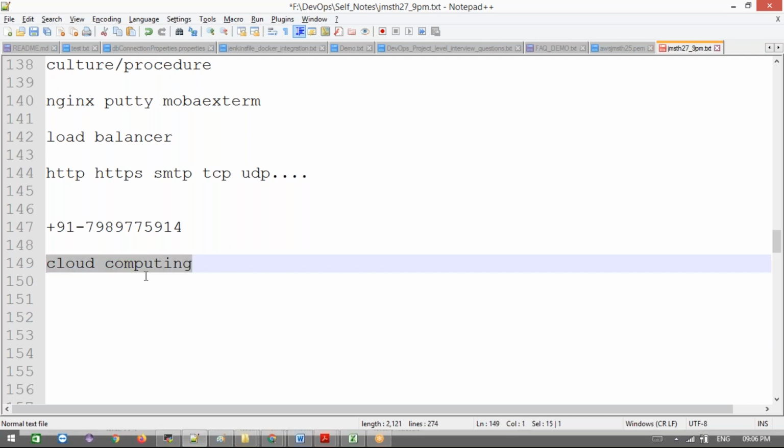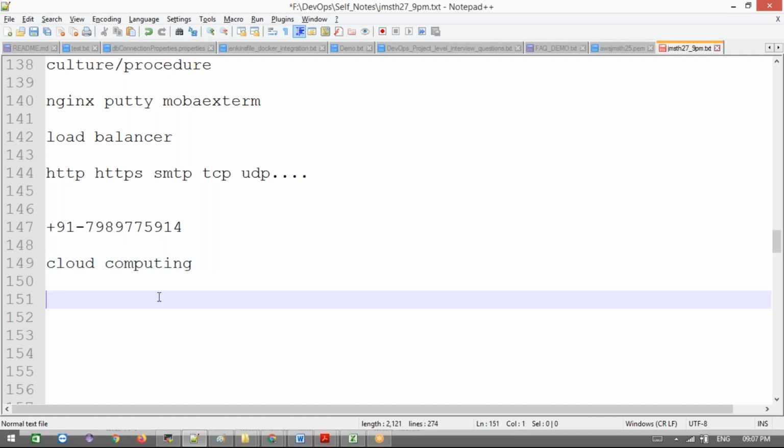Today in this class we will discuss cloud computing, then some basic understanding of AWS and how to create an AWS account. Those things we are going to see in today's class. First, understand what cloud computing is.